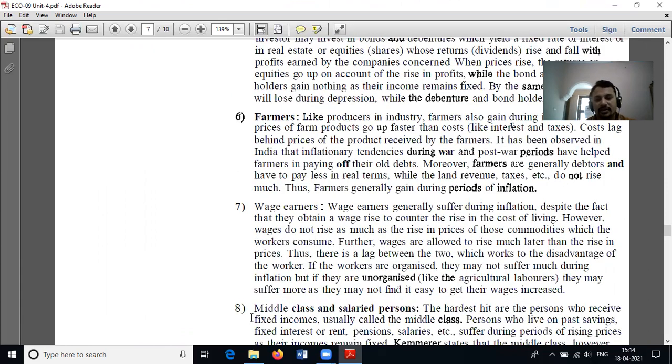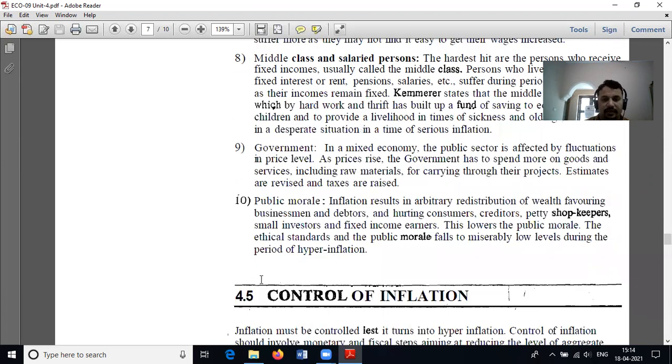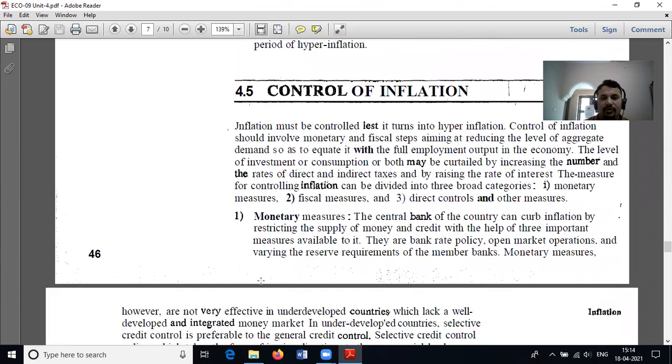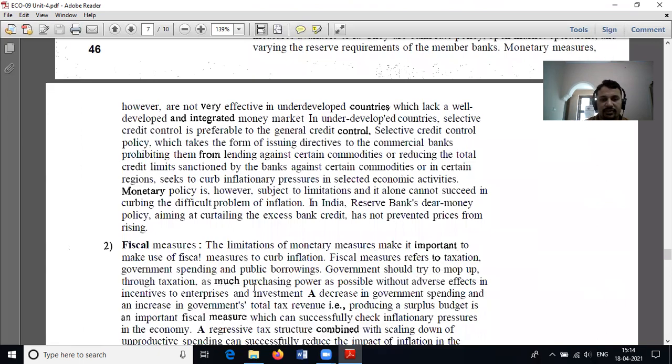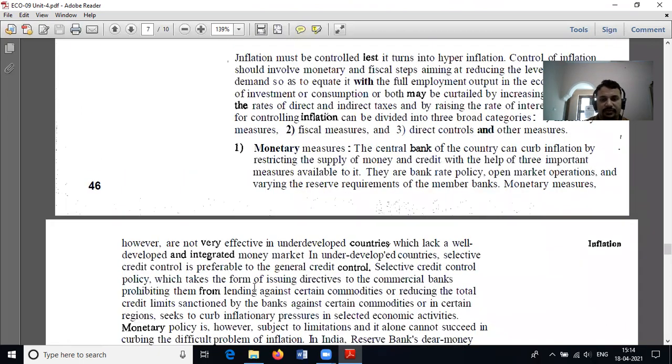Wage earners may not get adequate remuneration, or their real income may decrease, as they are forced to spend more to consume goods and services. Middle class and salaried persons, their life will be hardest. Then, control of inflation. We can control inflation by two methods: monetary measures and physical measures.